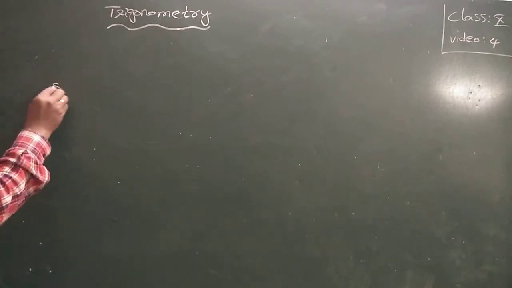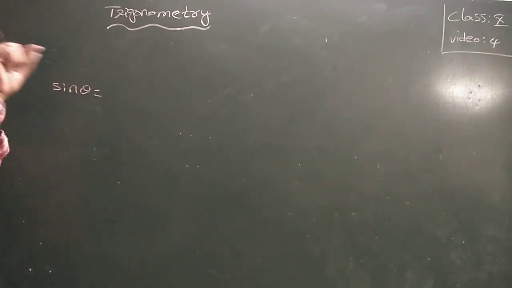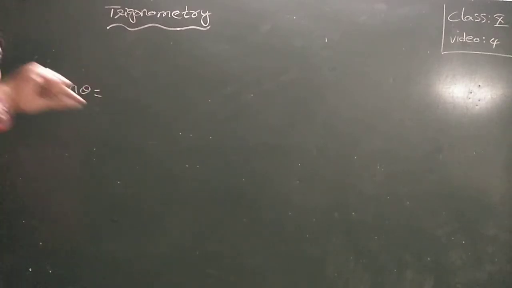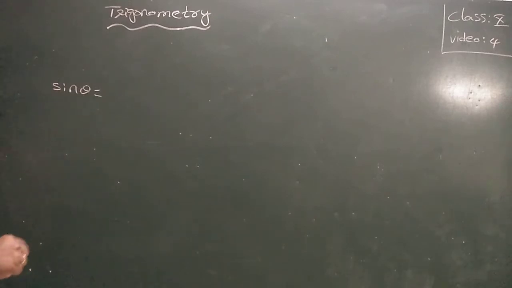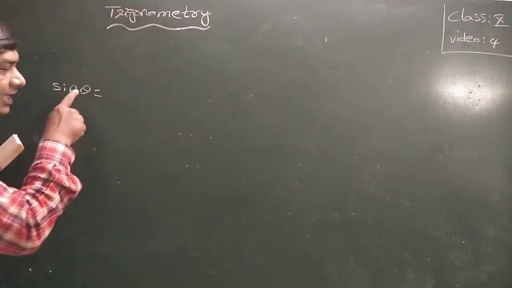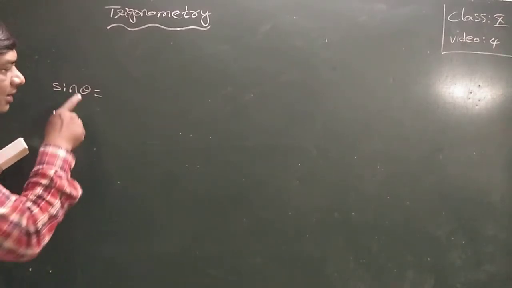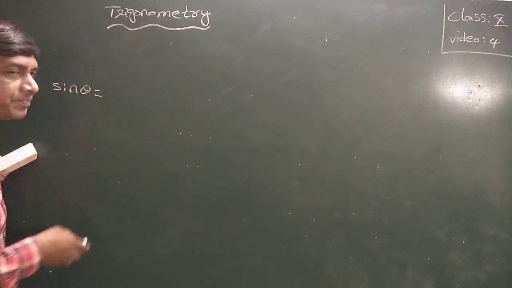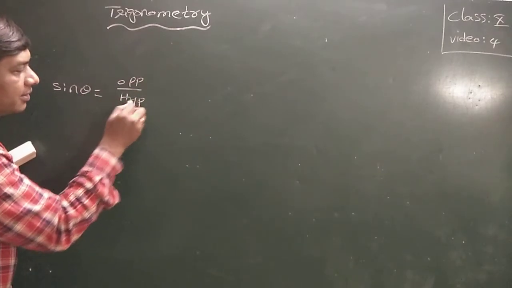In this, a few examples I also discussed. Sin theta, what is the definition? Sin theta is the ratio of the opposite side to the hypotenuse of that particular angle theta. Opposite side by hypotenuse.